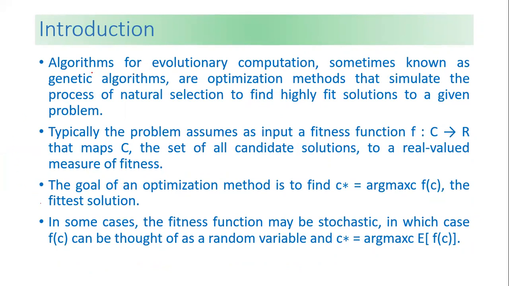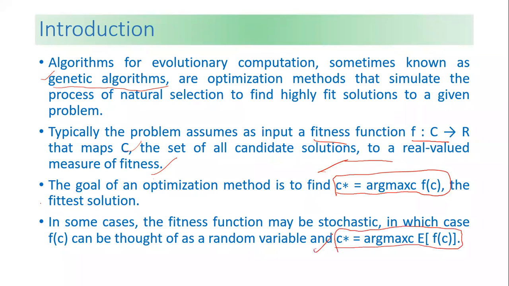Then we have another type, genetic algorithms. Algorithms for evolutionary computation are sometimes known as genetic algorithms. They are optimization methods that simulate the process of natural selection to find highly fit solutions for a given problem. Typically we assume the fitness function, which we have already studied. The fitness function maps to a real value, and it is the measure of fitness. You can go through the previous lecture where we discussed fitness and how we can find it. We have already discussed the same thing.